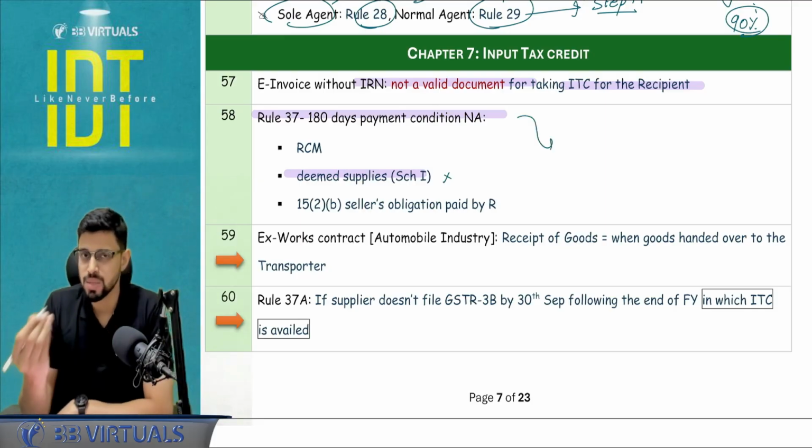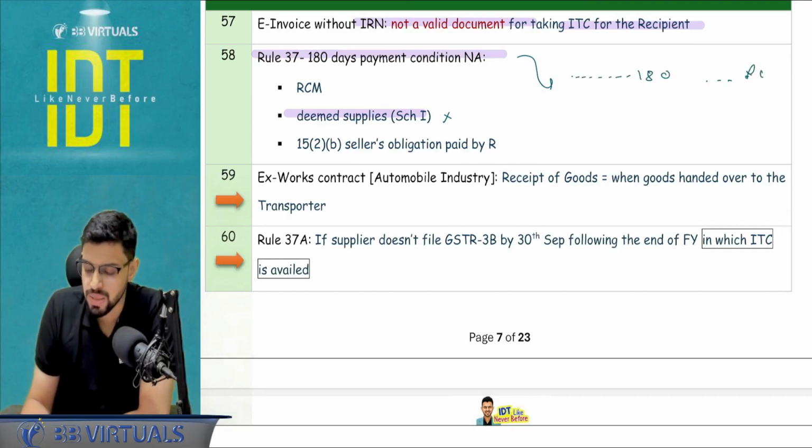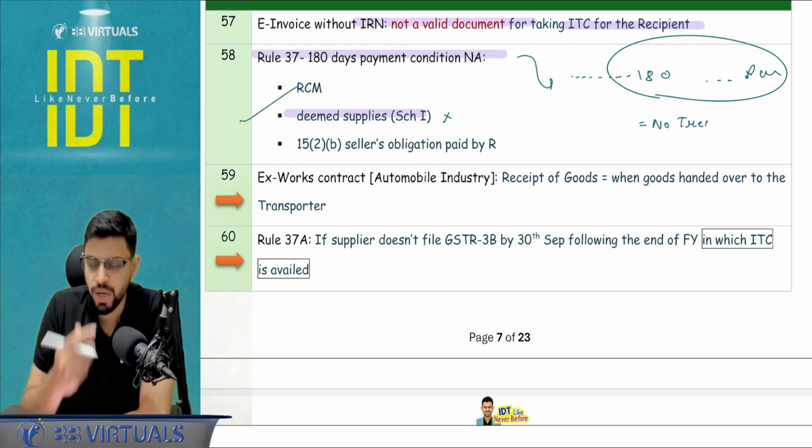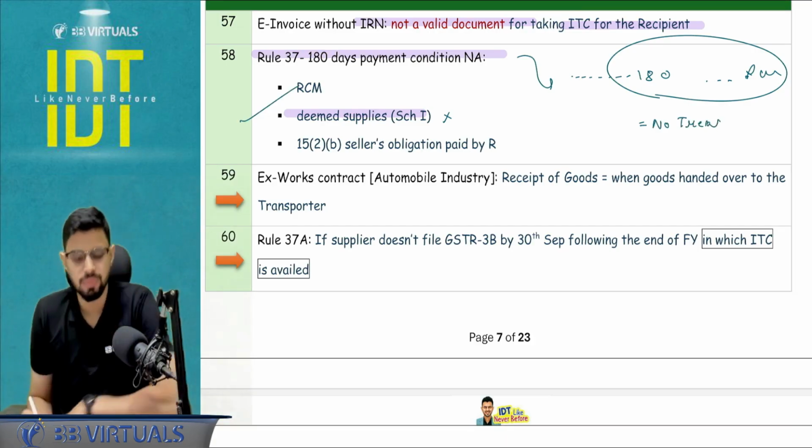So here it is possible that the question states an adjustment that 180 days have crossed, but this was under reverse charge mechanism. So here you have to make no treatment whatsoever. If you miss this particular point, you are going to reverse the ITC or you are going to add it in the output tax liability. So that will be a mistake for you.